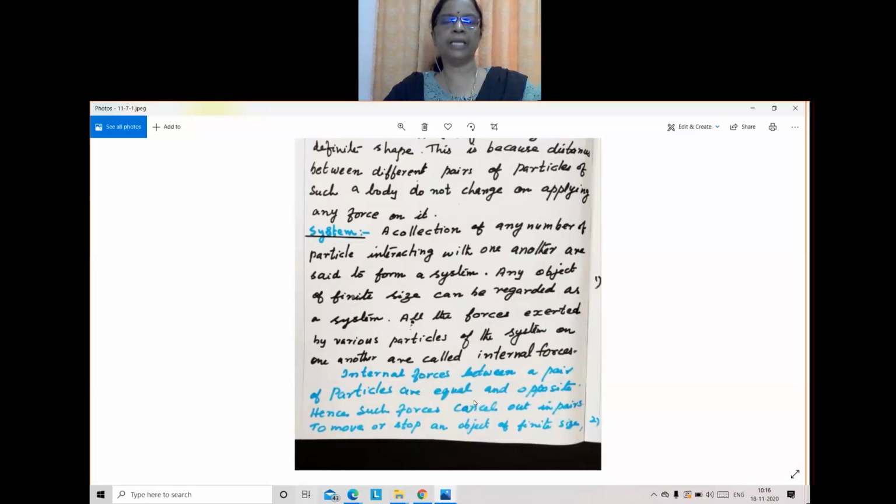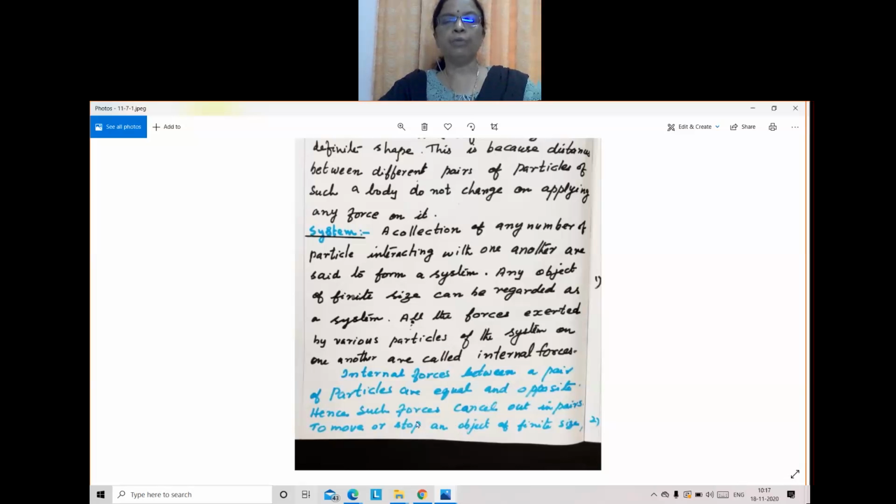Hence, they cancel out in pairs. So in effect, the net internal force will be zero. Internally, they will be exerting force, but the net force will be zero because they are equal and opposite.